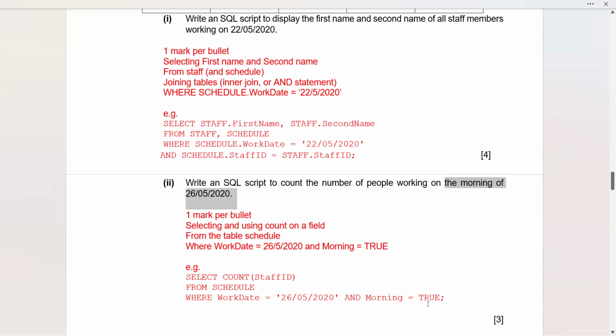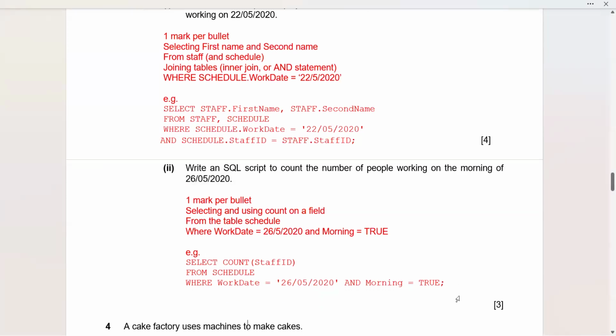And be cautious the use of capital letters for the keywords like select count, from, the table name, schedule, then where, and the and. So where and the definitely the true also. So wherever something is supposed to be written the way it is here, you have to be very cautious and do it that way. And that will give you 3 out of 3.